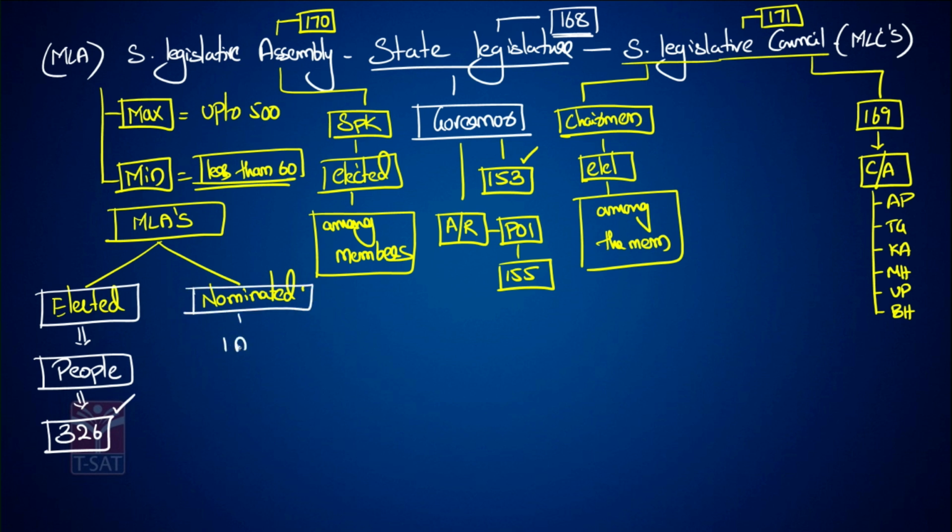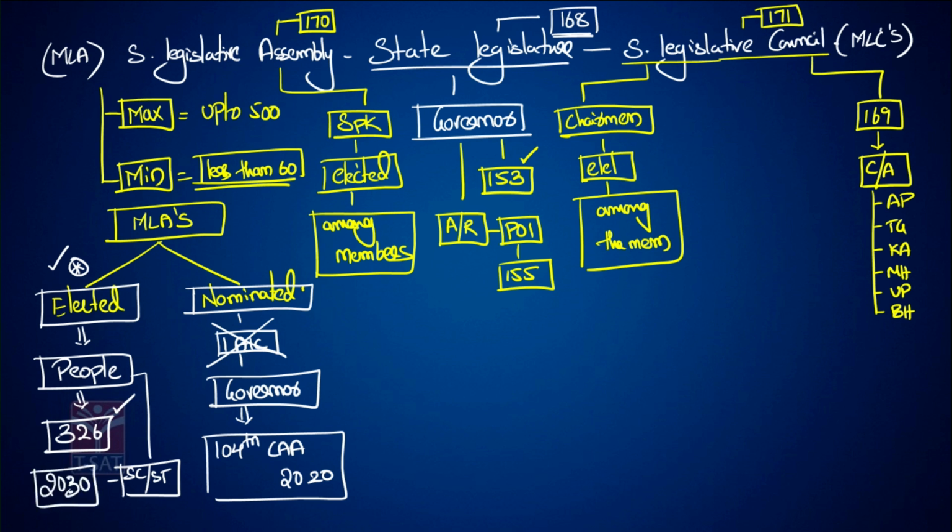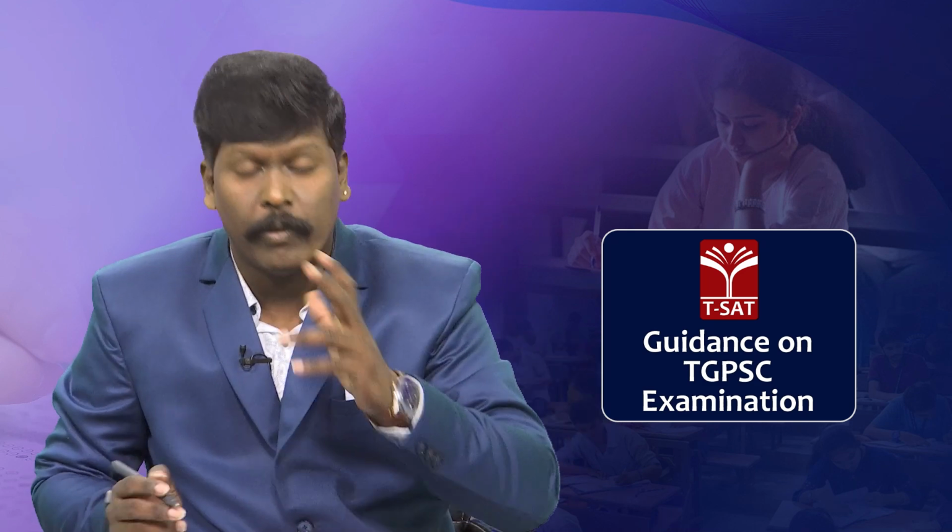Up to one Anglo-Indian community member is nominated by the governor, and this Anglo-Indian nomination is made inoperative by the 104th Constitutional Amendment Act 2020. In these elected members, according to the 104th Constitutional Amendment Act, the SC/ST seats reservation is to be continued till 2030. This has been continued till 2030 by the 104th Amendment Act 2020 only.